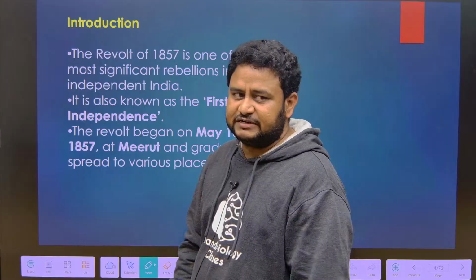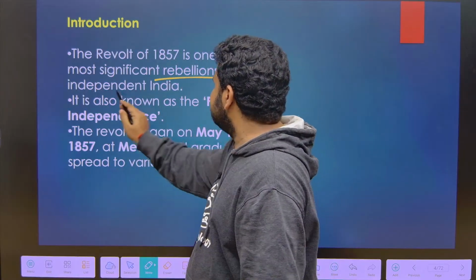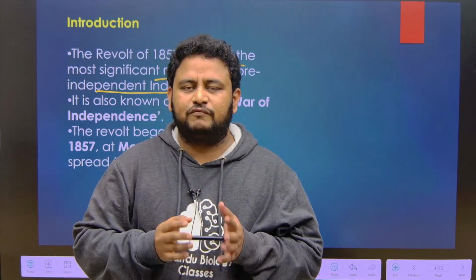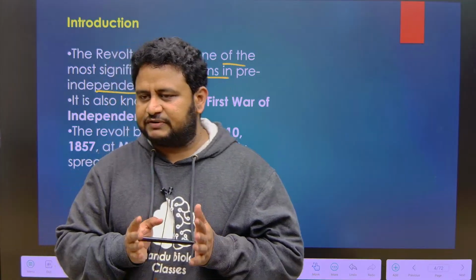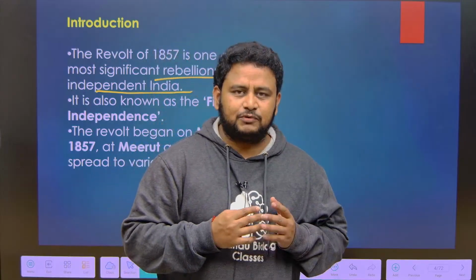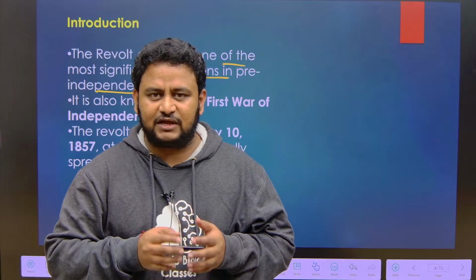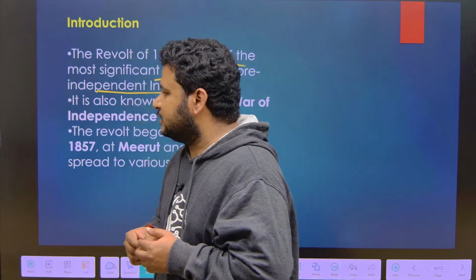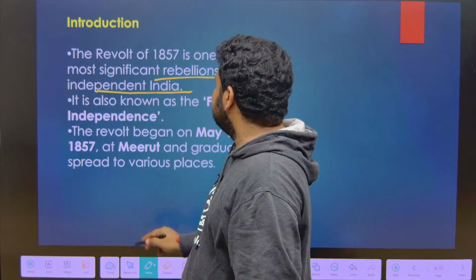Next, introduction to the 1857 revolt. So what do you mean? It is one of the most significant rebellions in pre-independent India. That is, by then the British rule was very well established in our country. We had not got even independence. That was a time when we were completely ruled by the British, and at that time revolting against them meant it was a very significant event. It was one of the landmark movements that took place against the British. That is why it is called one of the most significant rebellions in pre-independent India.